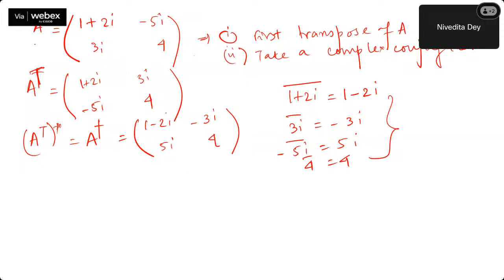Now, according to the example that I have taken, just check whether A is equal to A dagger or not. The answer is no. These two are different matrices. Right? Therefore, the A matrix is not a Hermitian matrix. It is not Hermitian.